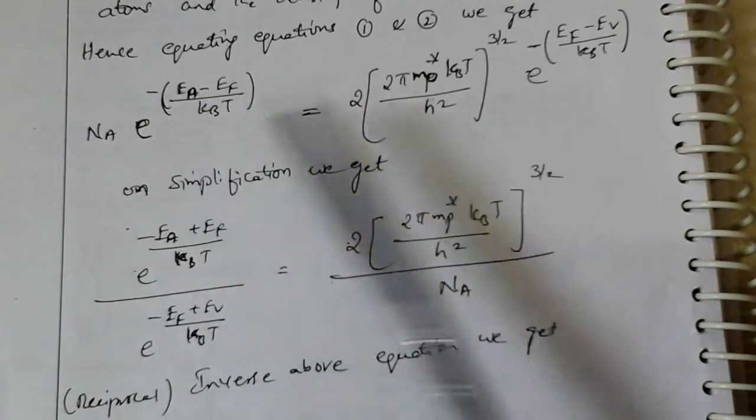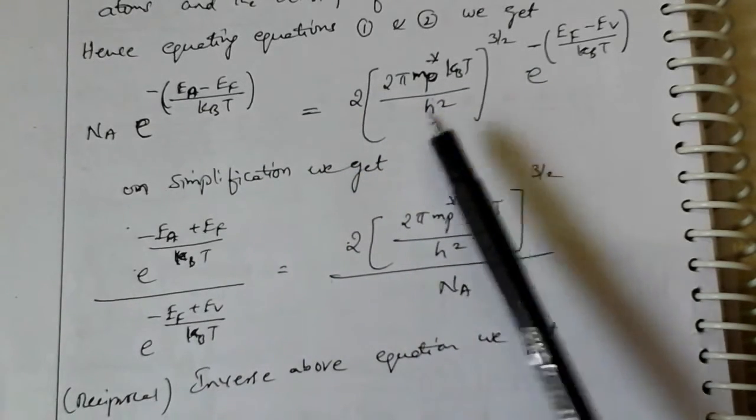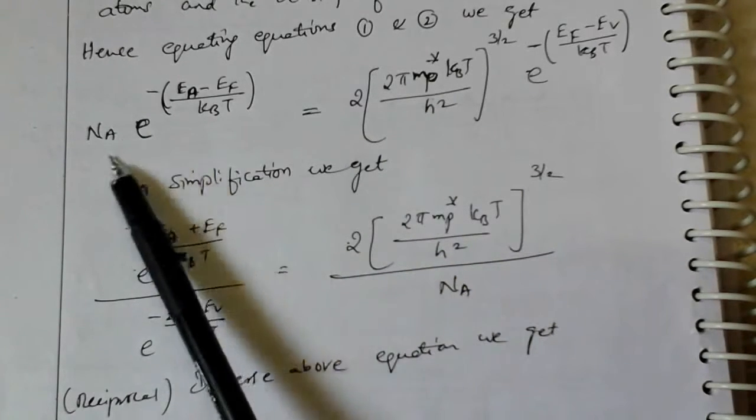And 2 into 2 pi mp star kBt by h square, which we already got, is written here.